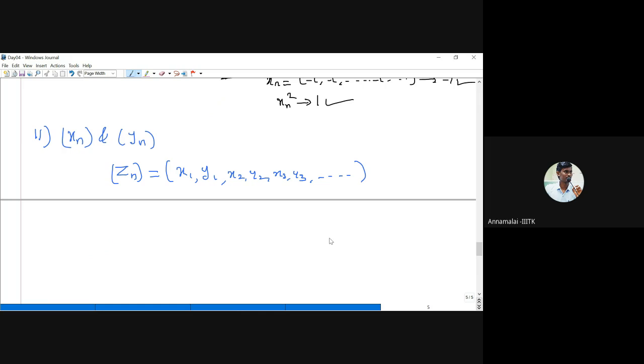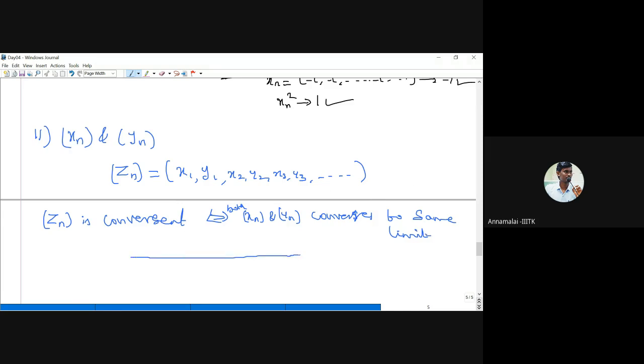If it converges, then what can you say about xn and yn? Suppose, I am writing the statement, you fill that. zn is convergent if and only if xn and yn converge to the same number, to the same limit. Why? We can easily prove it.